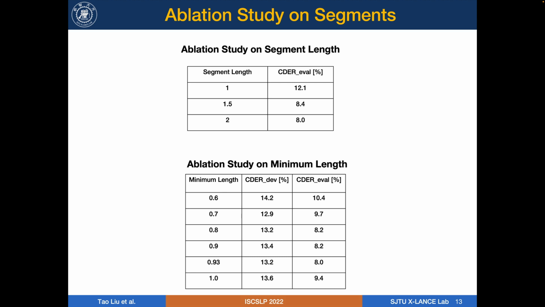For segment length, although a short segment length can bring better time resolution, we found that a segment length of 2 seconds performs the best. We think this is because the speaker embeddings are trained on longer utterances, and segments of short duration will lead to ambiguous speakers. For the ablation study on minimal length, the result shows that bending the segments shorter than 0.93 seconds is efficient. For those two ablation studies, we think reducing false alarm speakers is crucial to improve the